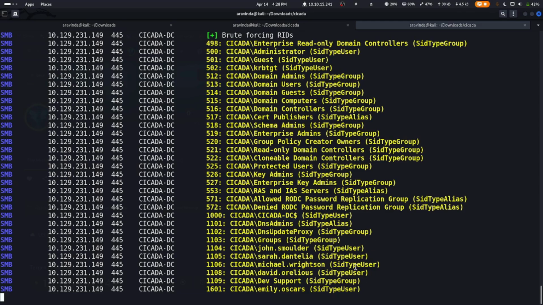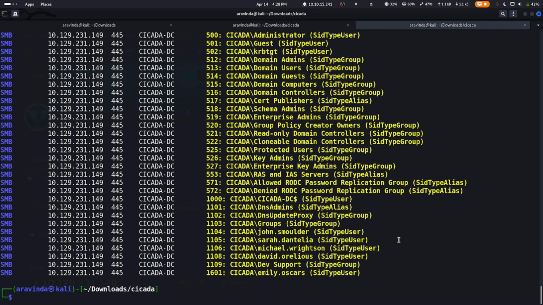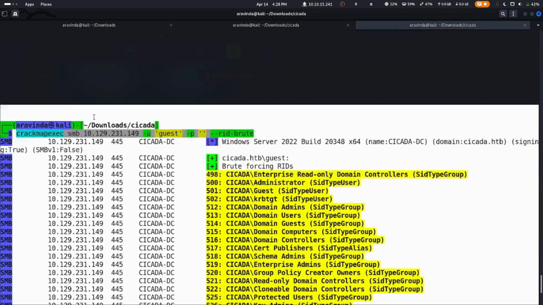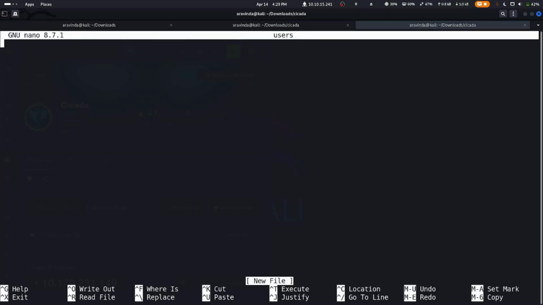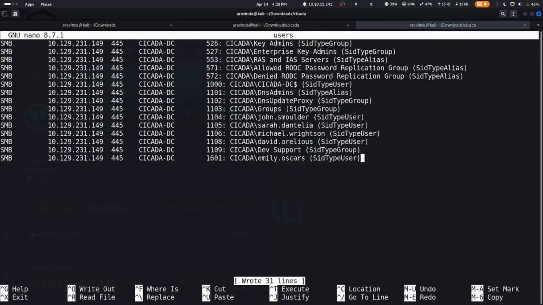And we will copy this into a file called users, and I'll tell you how to extract the particular usernames without copy pasting each and every one. So it's kind of an automation. And let's do nano users, and let's paste this, and let's do cat users, and we got the complete command.